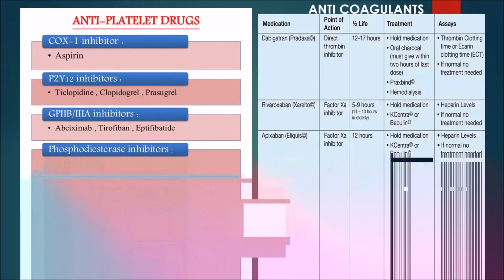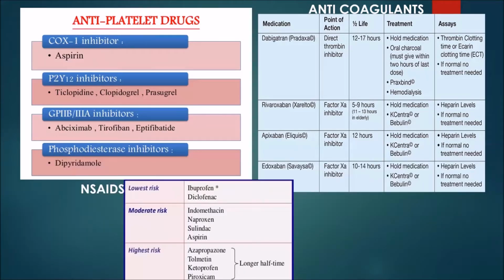Ajit? Sir, I didn't get your question. No, the use of NSAID is causing GI bleeding. Okay, is there any difference between upper GI bleeding and lower GI bleeding? She has given certain NSAIDs, lowest risk, moderate risk, and highest risk. Anybody else, any other PGs can answer that?